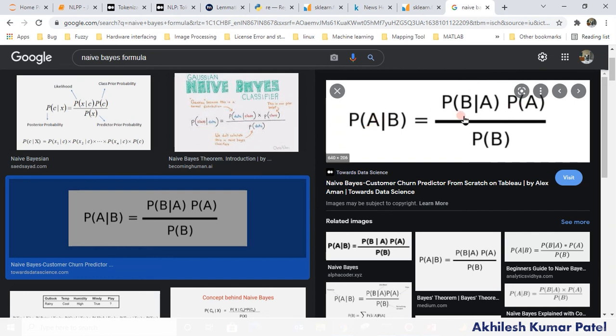So this is the formula. Everything is given: the probability of A, the input is given, the probability of output is given, but we have to calculate this part, right? Meaning if the output A is given, then what will be the probability of B? In this case, we have data in 0 and 1 form, so very easily we can calculate this part. We have to count how many ones and zeros there are, and based on that the probability will be calculated.